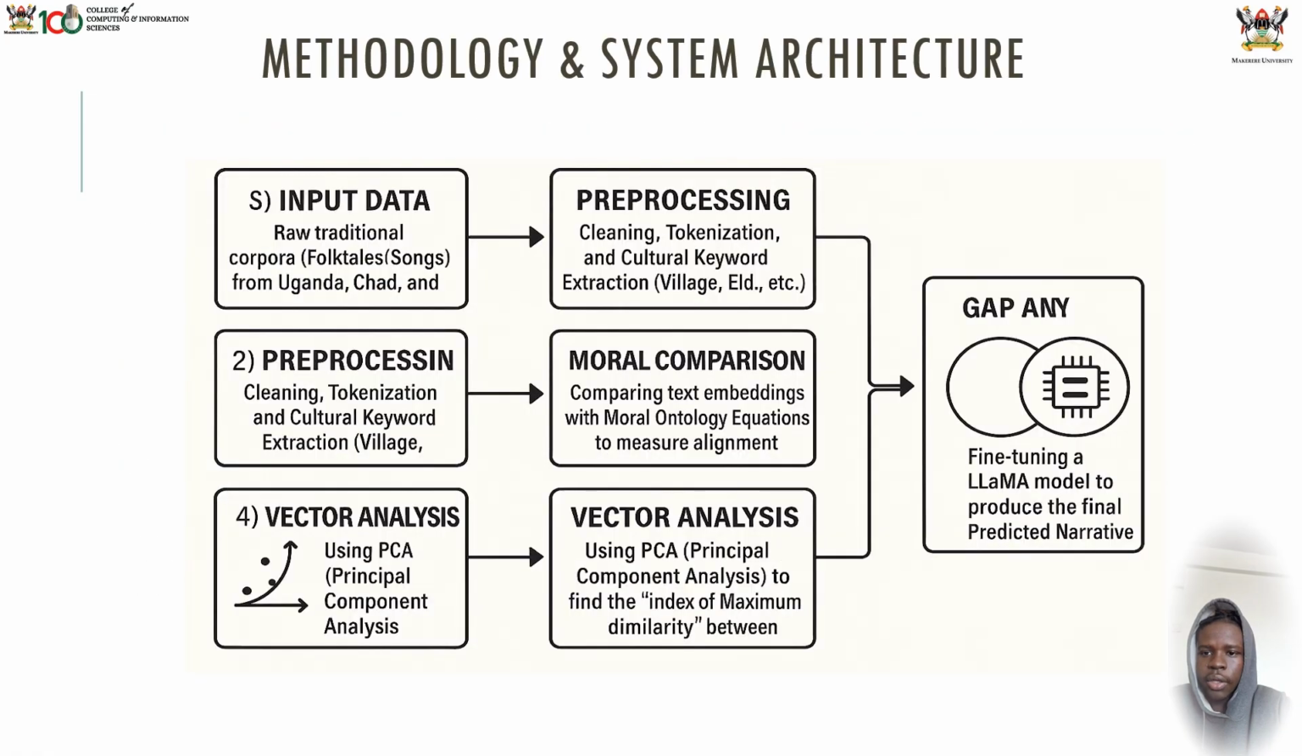Then you have the methodologies and the system architecture. Our system architecture is a clean 4-stage pipeline. We take raw narratives, clean them, and then perform vector analysis. By using PCA, we can find the index of maximum similarity between, for example, a Baganda story and a Chadian fable. This ensures the fine-tuned Llama model generates text that is culturally conditioned.